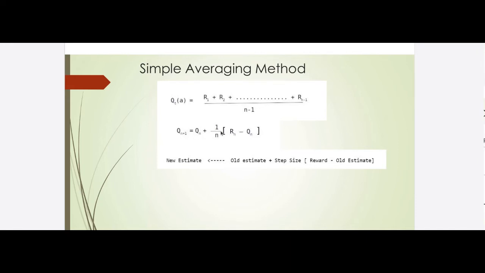In simple terms, this formula can be written as: new estimate is old estimate plus step size times reward minus the old estimate. For a simple averaging method, the step size, which is a hyperparameter here, is the reciprocal of the number of times that particular action was selected, or 1 by n in short.